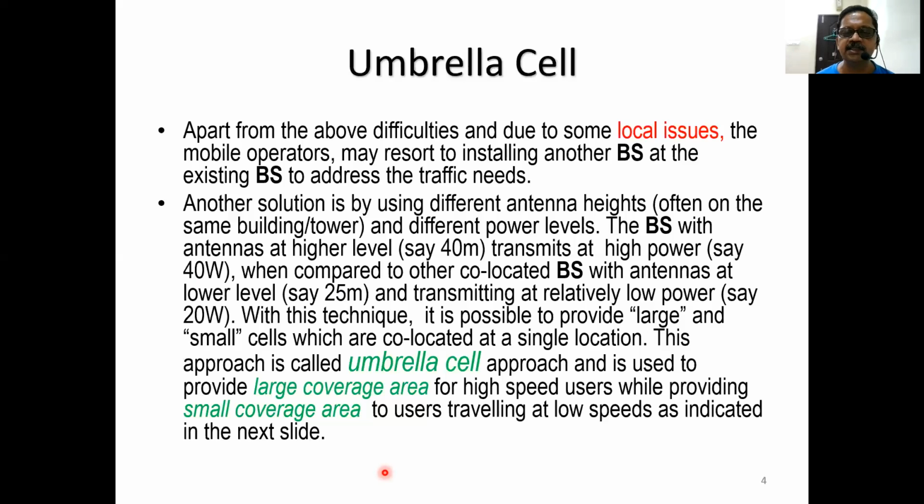This approach is popularly known as the umbrella cell approach, which provides large coverage area for high-speed vehicles by means of a high power transmitter and a small coverage area to low speed moving users or stationary users. Which is depicted in the next slide.